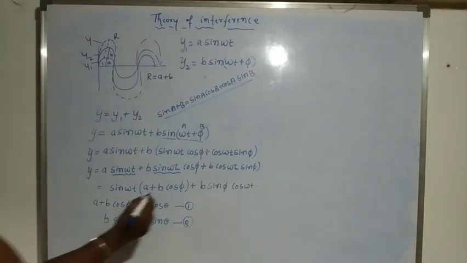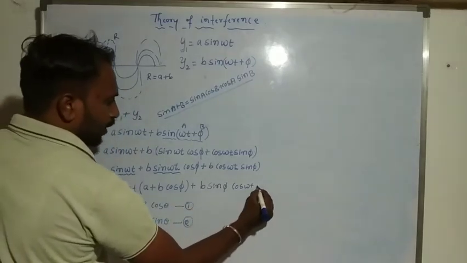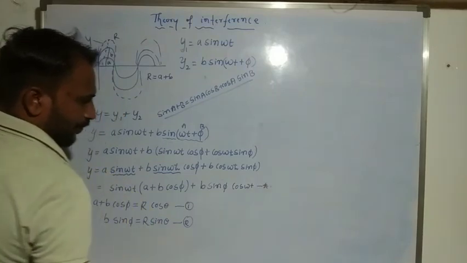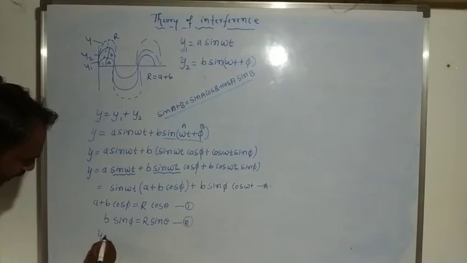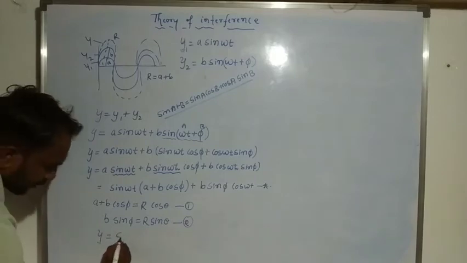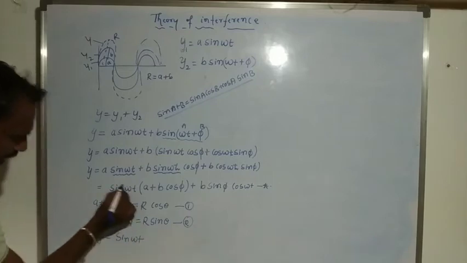Put 1 and 2 in equation star. This equation we consider star. So y is equal to sin omega t as it is, sin omega t as it is.